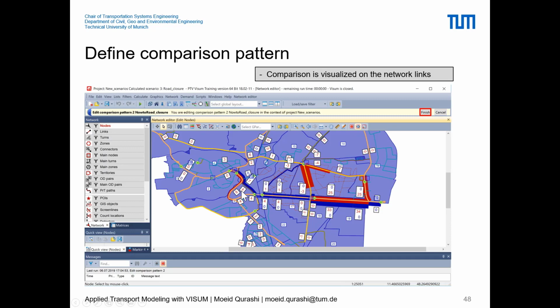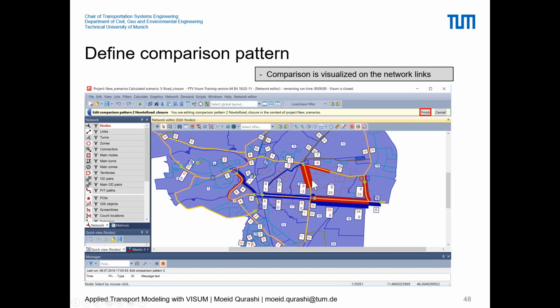And once you're able to do that, we can click on here. So we can also have a comparison visualized in the network links. Once you click there, you will see this visualized version of the model, and here you can see that you have some change or some increase due to the closure of that road.